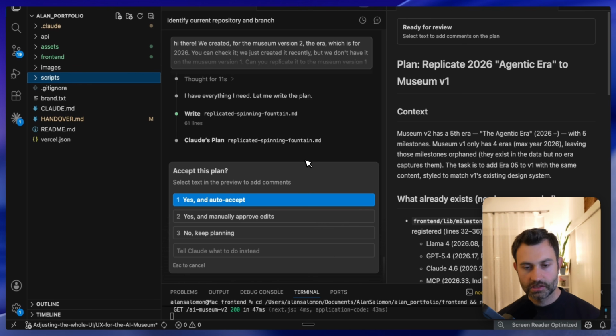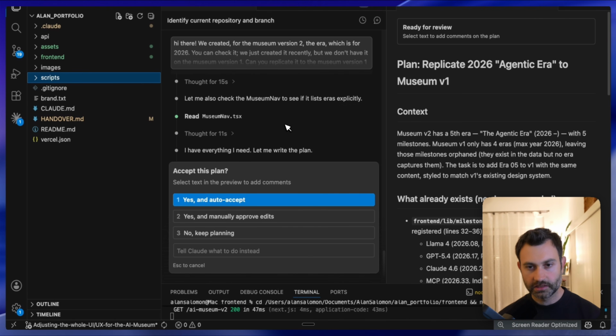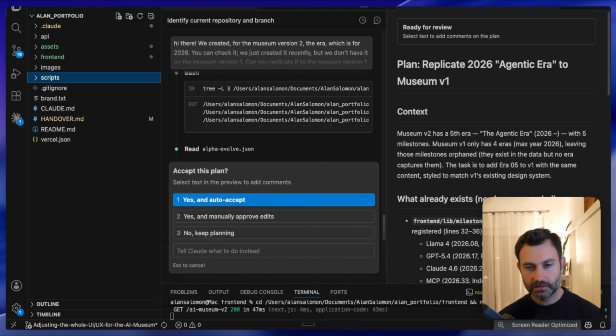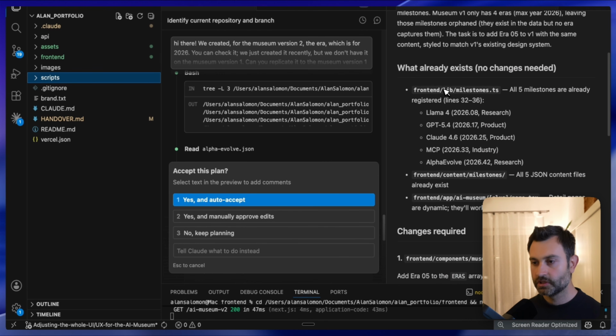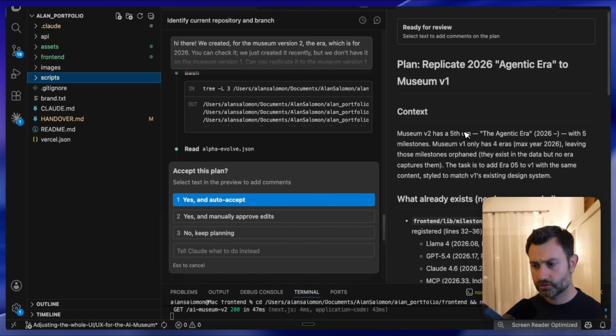Yes, nice. So it gave the plan. You accept this plan. You see, it opened the plan as a side. So here we have the plan opened, and we need to check it. It's very important to check the plan, by the way.